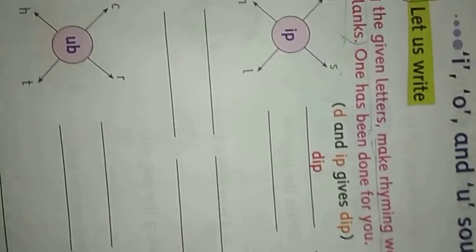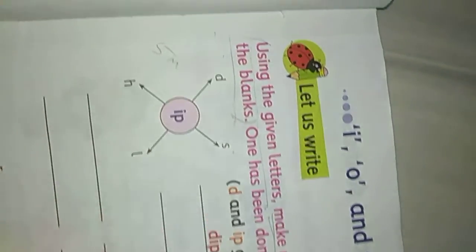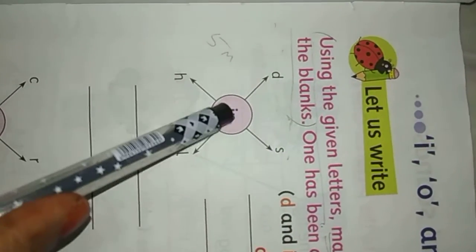You have to write it. In the middle, IP. What's this letter? You have to join here in the middle. IP. Sip. Very good.